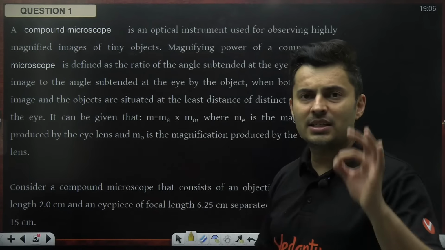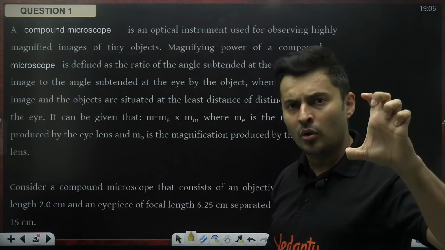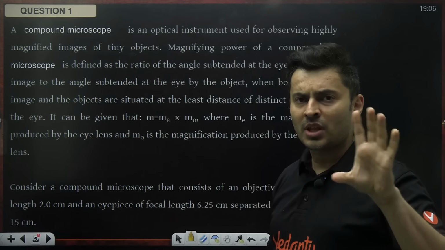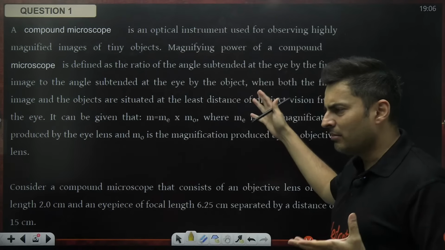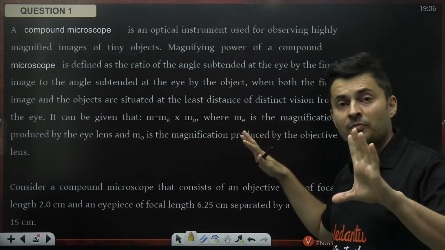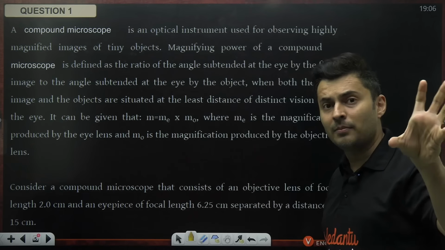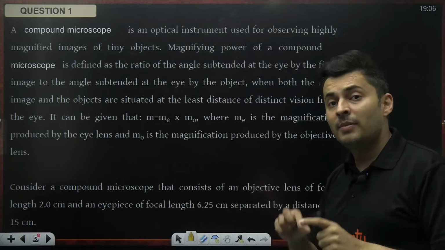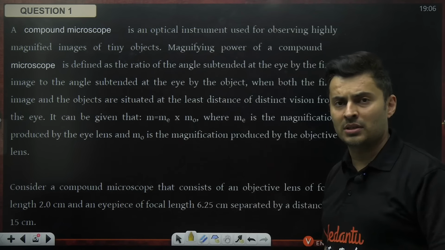If you read this passage, it is very clear. It is nothing different from what you know from the optical instruments in the ray optics chapter. So it's the same thing. Some passages are exactly what you know in the syllabus. Some passages you will see now will be out of the syllabus, but related to the chapters, topics and concepts.